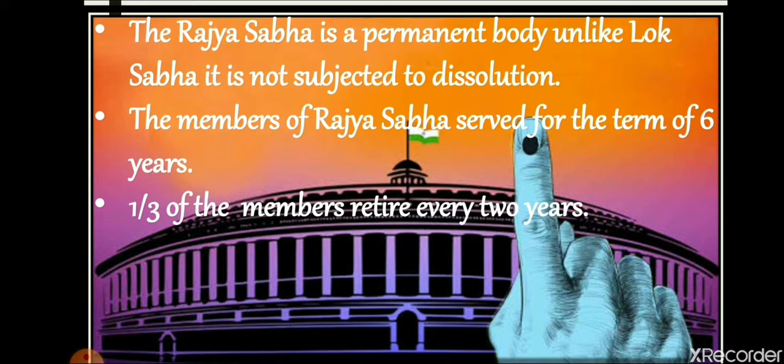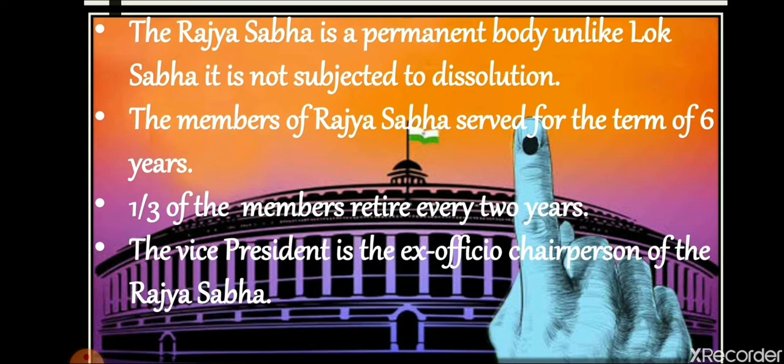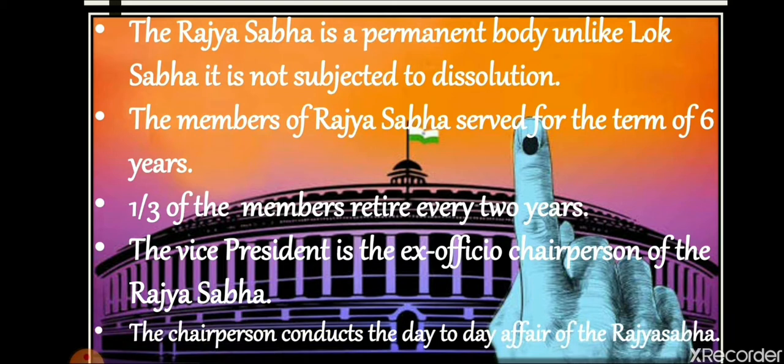These elections take place only on the vacant seats. Like after 2 years, there will be one third seats vacant, so election will take place for that one third seats only. Now, the vice president is the ex officio chairperson of the Rajya Sabha. The vice president of India is the chairperson of the Rajya Sabha, and the chairperson is responsible for conducting the day-to-day affairs of the Rajya Sabha.